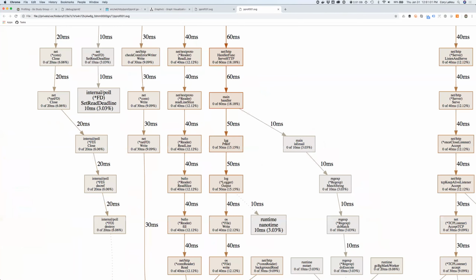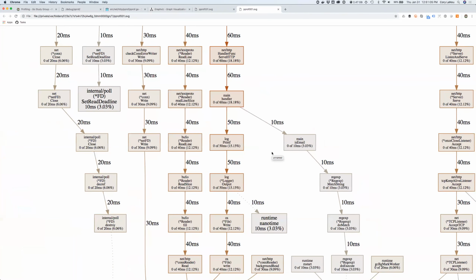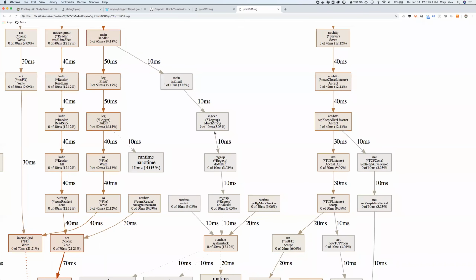So when you look at that, you're like, oh, if I want to speed this program up, you know how I do this? I take out the log. I just stop Printf. Like that's it. It's gone. And I can speed this handler up by a factor of 5, just like that. So, it's shocking sometimes when you actually realize where your actual time is being taken up in your program. It can be very unexpected. And then down here, if I actually look at my main.isEmail, I can see basically the amount of work that's happening at this point is I've got the isEmail, I've got the MatchString, I've got the doMatch, and I've got the doExecute.